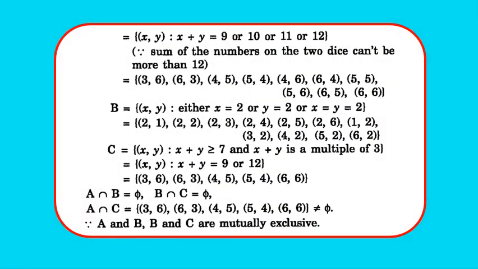So we have A = {(x, y)}, so that x plus y should be 9, 10, 11 or 12. So we get A equals to (3,6), (6,3), (4,5), (5,4), (4,6), (6,4), (5,5), (5,6), (6,5) and (6,6).